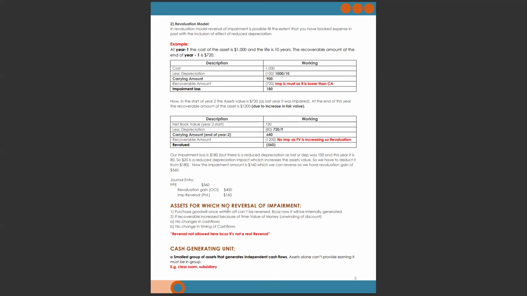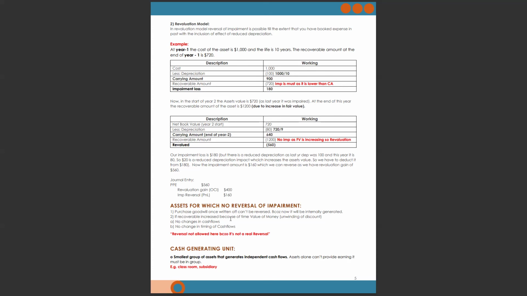Okay, assets for which there is no reversal of impairment. There are two such assets. Purchased goodwill, once written off, can't be reversed, because now it would be internally generated. Once your purchased goodwill is written off, it can't be reversed; you will have to generate it internally.